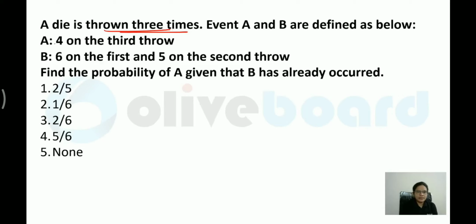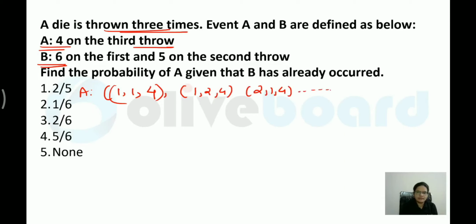Now A and B, they have given you different events. What is event A over here? 4 has appeared on the third throw. That means this value is 4, and the other values can be anything. It can be (1, 1, 4), it can be (1, 2, 4), it can be (2, 1, 4). Likewise, there would be many possibilities over here.